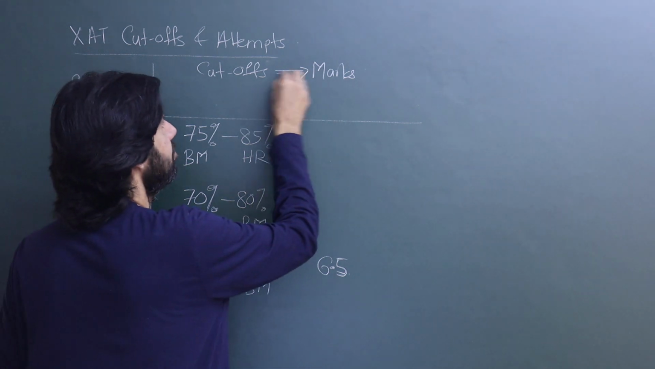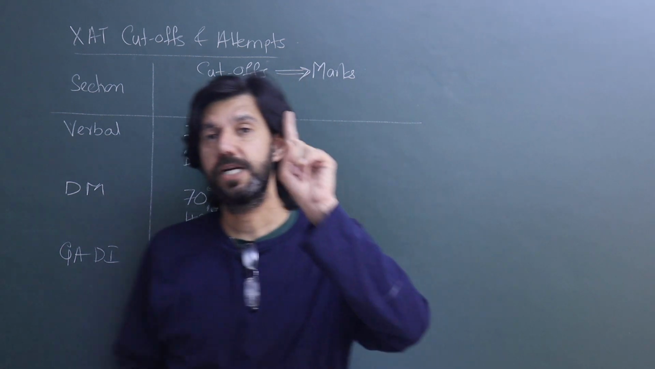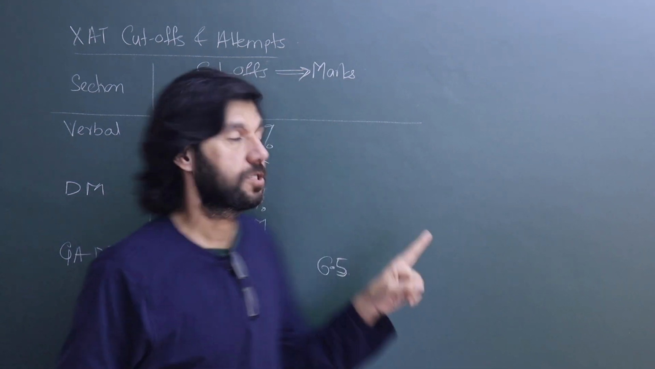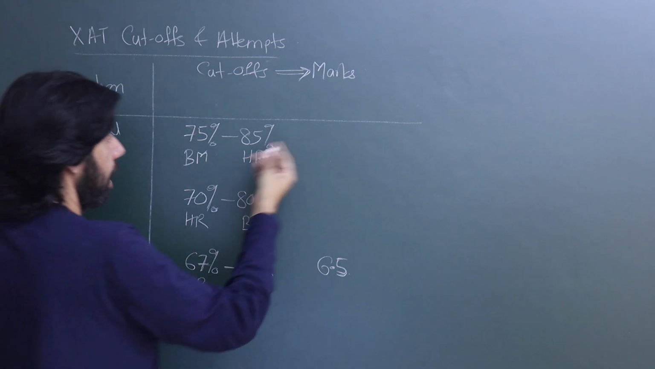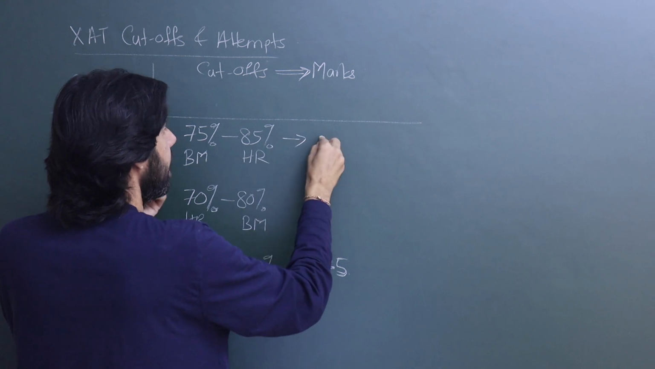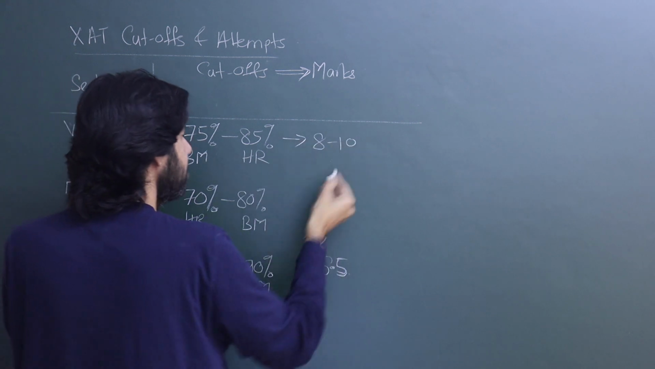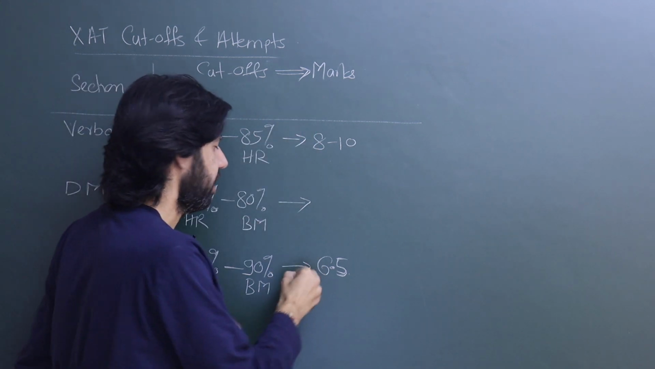Marks, let's convert them to marks. Here it's important to realize that each question carries just 1 mark, so the scores appear on absolute terms very low, unlike CAT where every question has 3 marks, right? So here it is 8 to 10. Remember, this conversion to marks is our opinion based on experience.